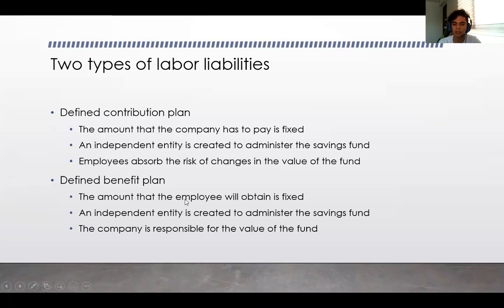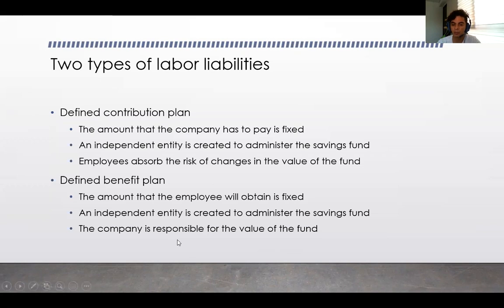So in the defined benefit plan, the logic is different. Instead of having a fixed amount that the employer is paying every month, that amount changes every month, but what is fixed is the amount that the employee will receive in the end. So what is fixed is the benefit, but the payment is not fixed. So this is also interesting, and that's what we're going to learn: how can we report on this? And finally, it's also an independent entity. It's not the same company that manages the money. It's also an independent entity.